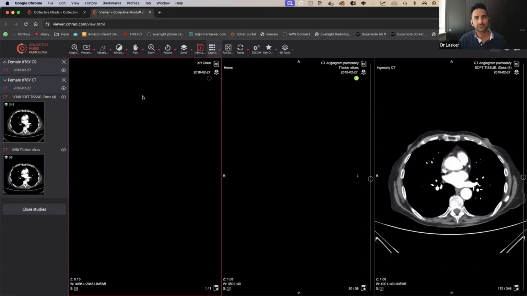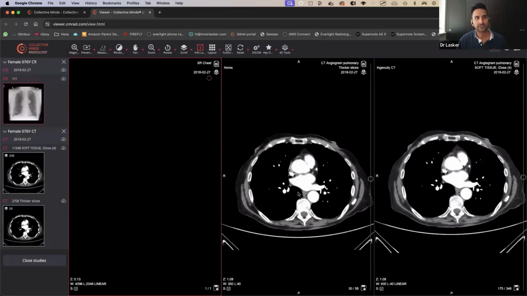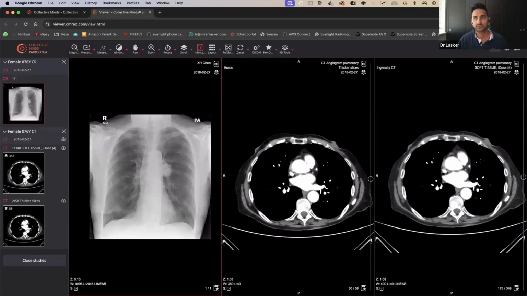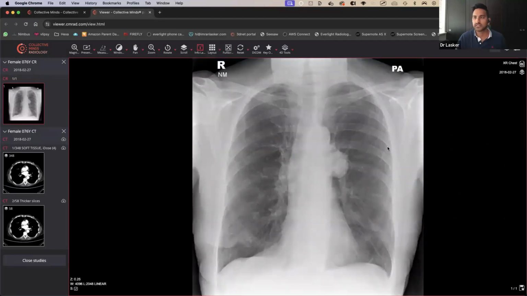So what we'll do is go to the plain film first, because I always think that's a good thing to do. Okay, so what we have here is a chest X-ray. First off, unlike the other patient, this one looks like an older patient. We can see fused growth plates; we don't see growth plates anywhere at all.